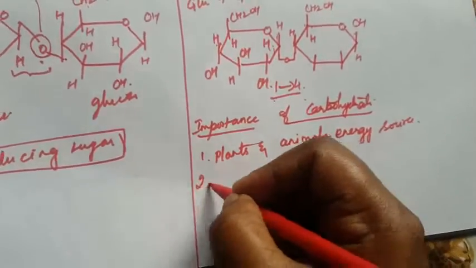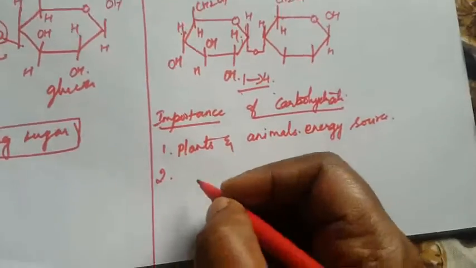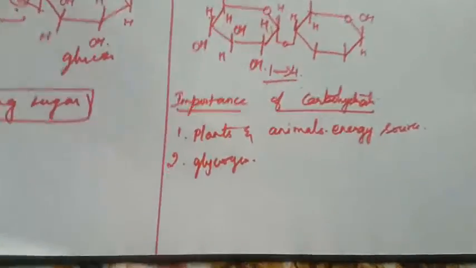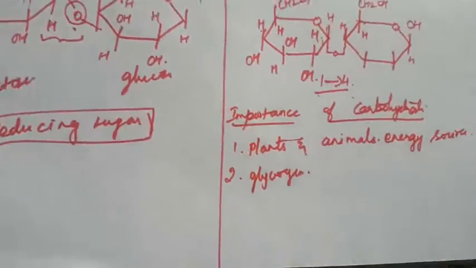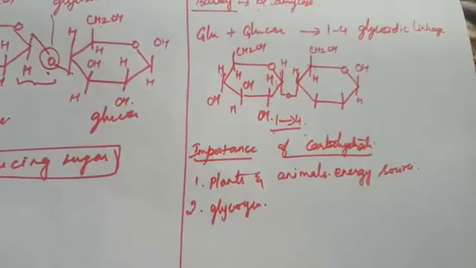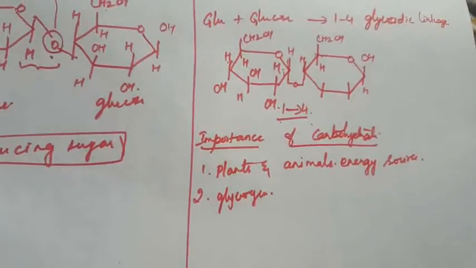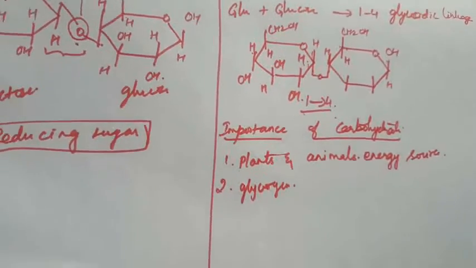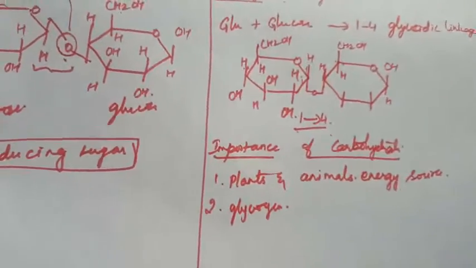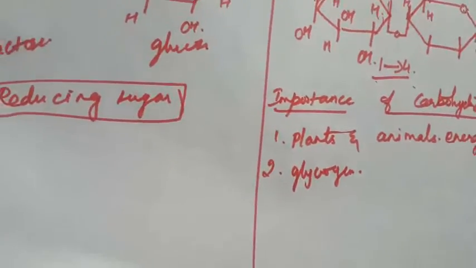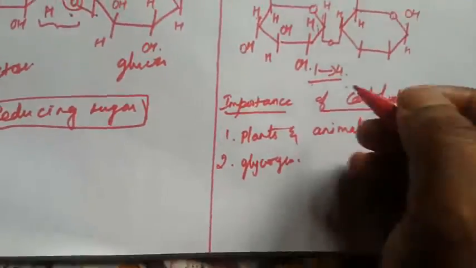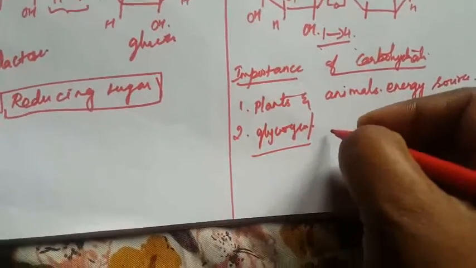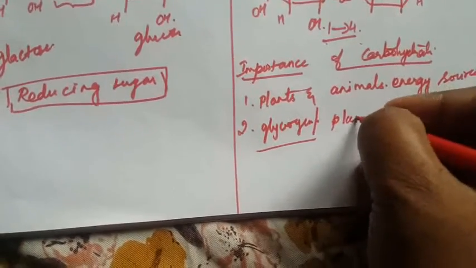Another one is that carbohydrates are stored in the body in the form of glycogen. The rice we eat, all of this gives us the calories we need. All the carbohydrates are converted into glucose, and the glucose provides the energy. The excess glucose is stored in the liver in the form of glycogen, but in plants it is stored as starch. So in human beings it is stored as glycogen, and in plants it is stored in the form of starch.